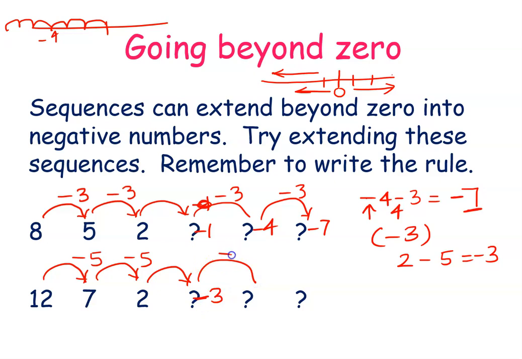Okay, then again minus 5. So minus 3 take away 5. So the next number will be minus 8. Okay, so same sign, then you add and put the sign of the bigger number. And minus 8 take away 5, that is minus 13. Okay, so this should be your